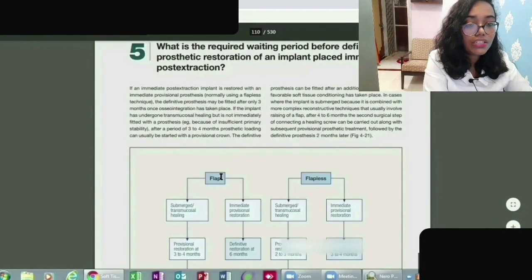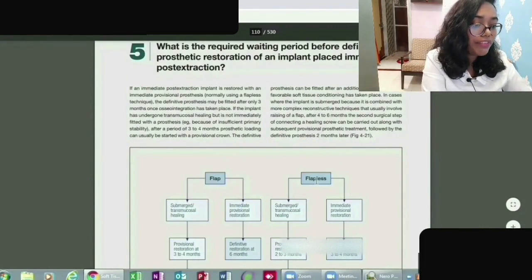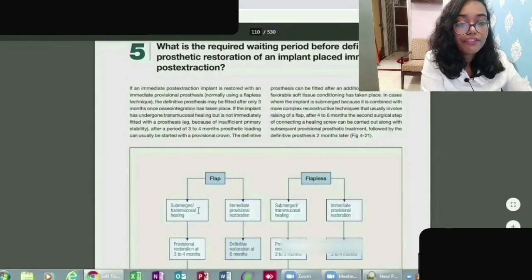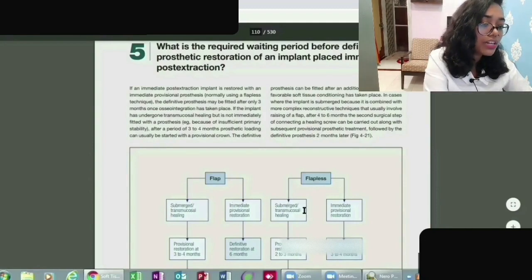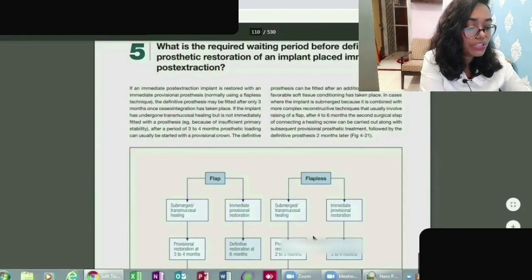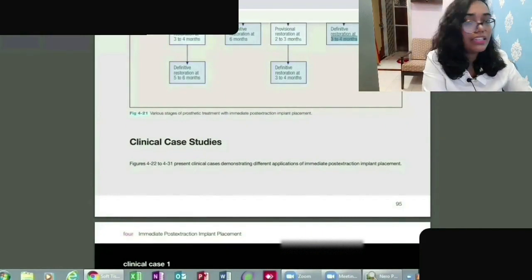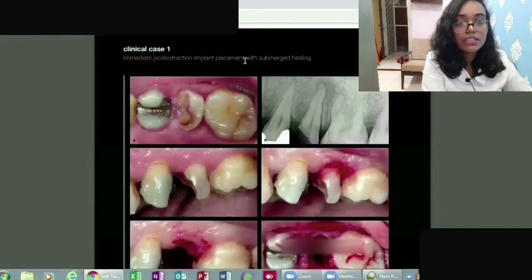So here you can read, you can understand there are two types, flap and flapless. It differs from being submerged to submerged transmucosal and immediate provisional restoration. It differs with the time, with the amount of months which has been required. Now I'll be discussing some cases with you guys so that you can have a better image.